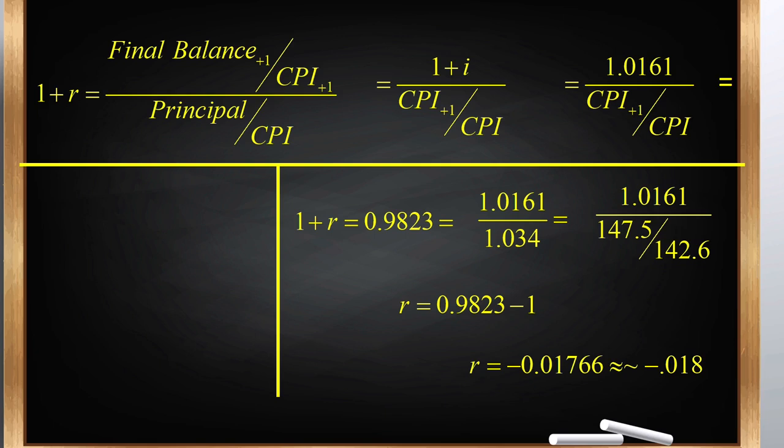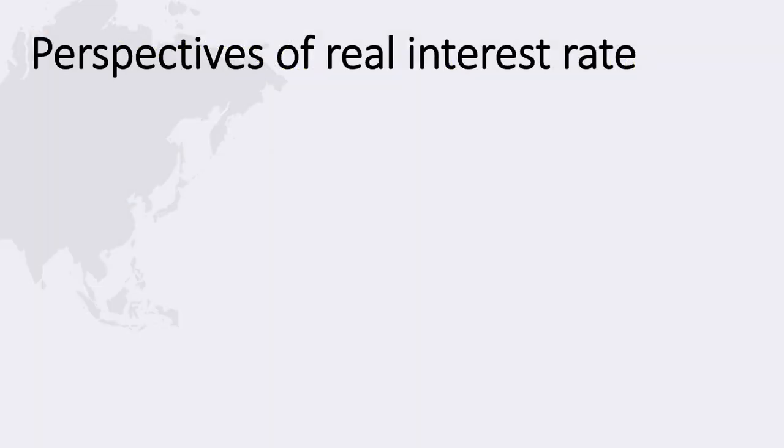Alternatively, we can use a simple approximation. The nominal interest rate is 1.6%, and the inflation rate is 3.4%. So the real interest rate is 1.6% less expected inflation, which is equal to negative 1.8%. Real interest rates are the difference between the interest rate and inflation over the course of time.